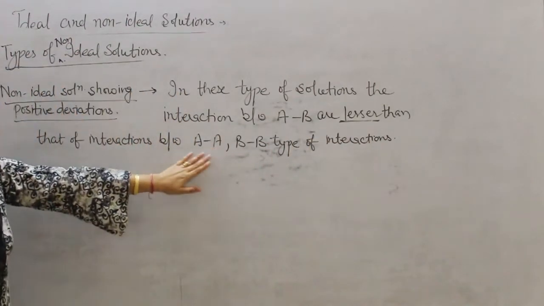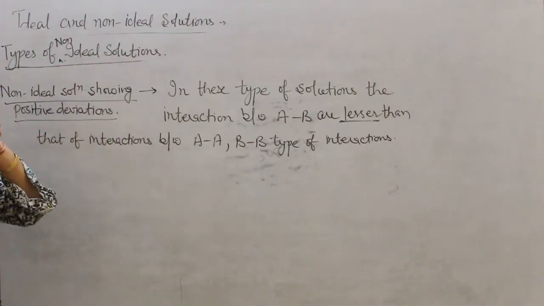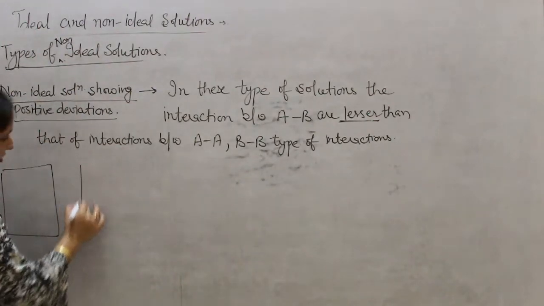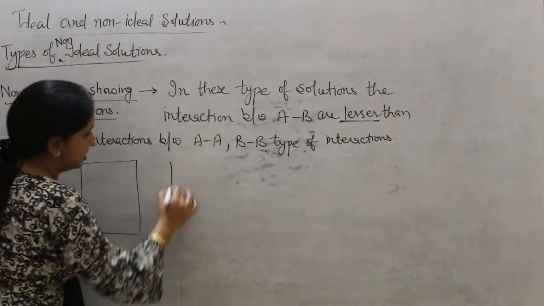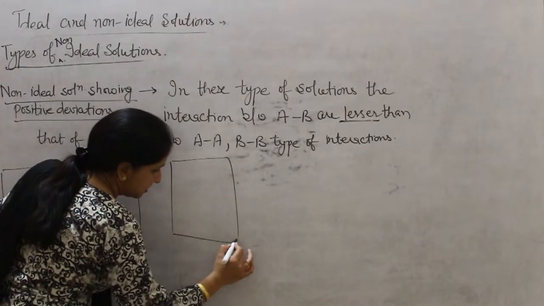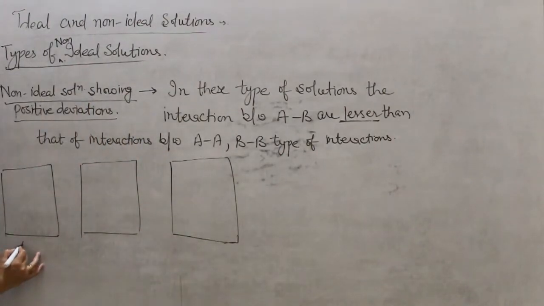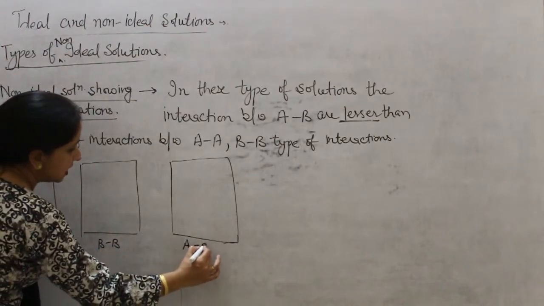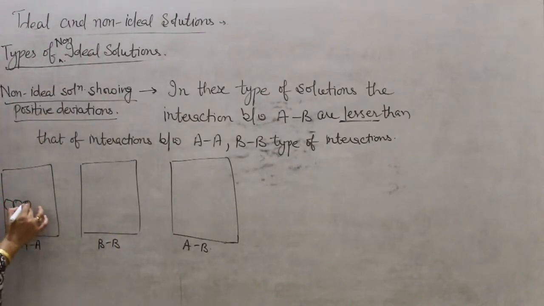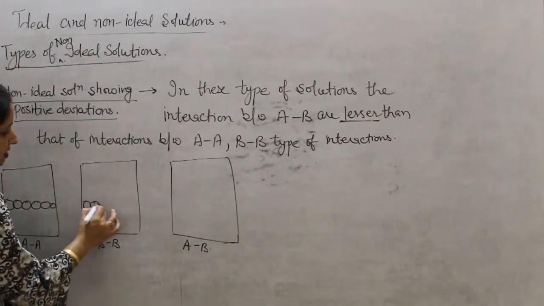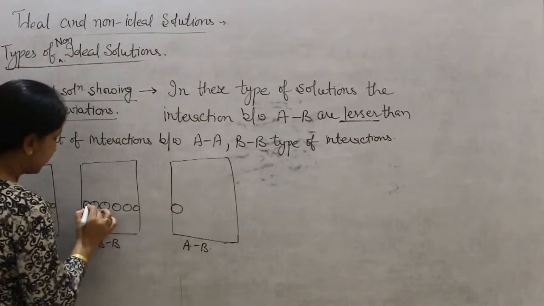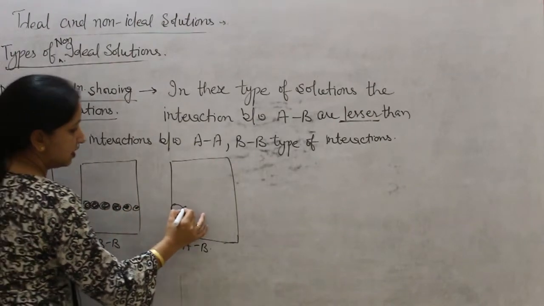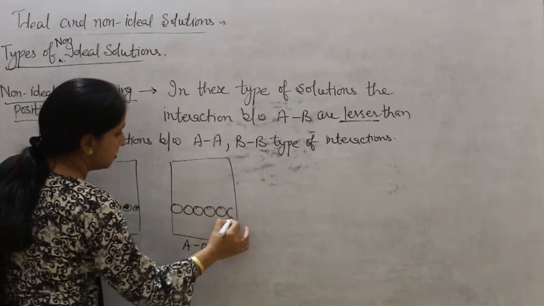In the previous lecture we have discussed about the vapor pressure. Let it be the case, we have three closed vessels. Raoult's law is basically concerned with vapor pressure. This is pure A, this is pure B, and this is AB.